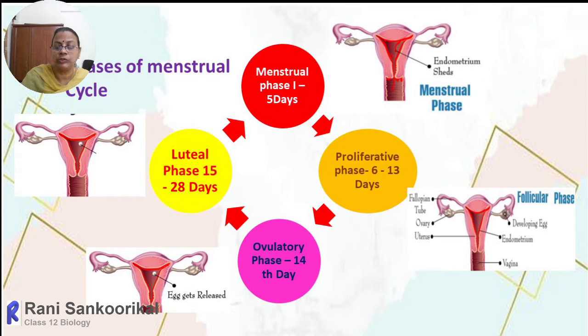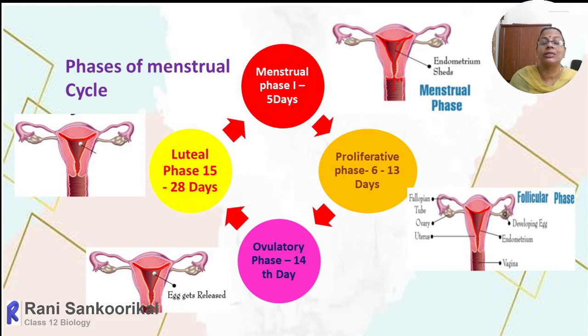In a healthy person, the duration of a menstrual cycle will be 28 or even 29 days. It may even extend up to 35 days. But normally in a normal female, at a 28 or 29 day gap, the same periodical changes in the ovary, oviduct, and uterus will be repeated.